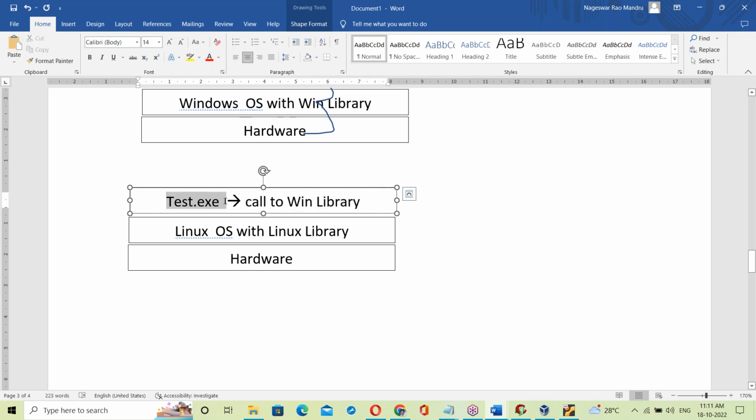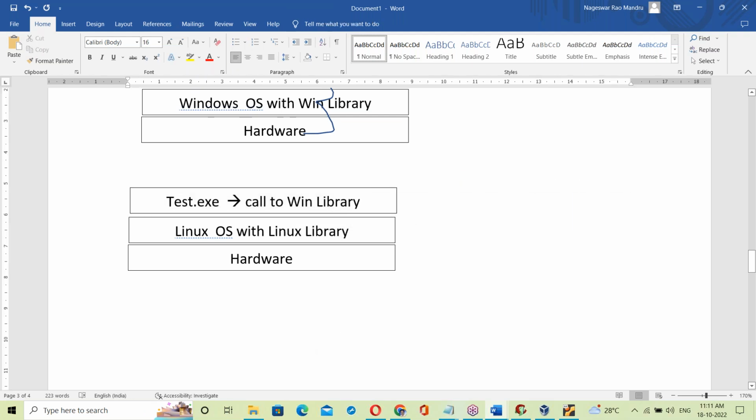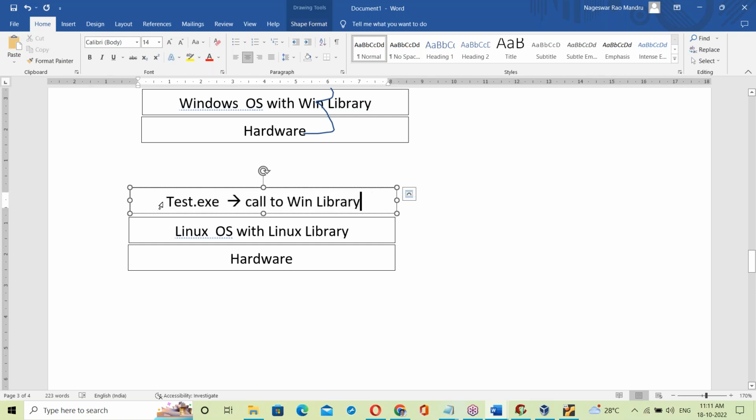Here also, on Linux base, it will try to call the Windows base library, but that is not available. So the library is mismatched. The test.exe file will try to call the Windows library, but it is not available. Since the library is not available, it simply fails.